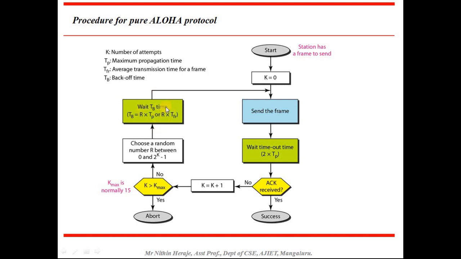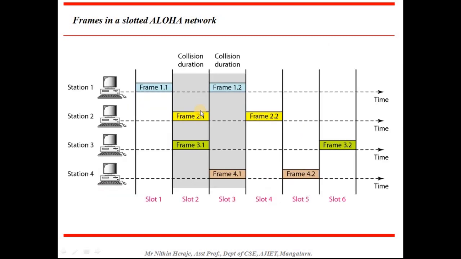After waiting for this back off time, the station will retransmit the frame and this process restarts and the same procedure continues. So this is about pure Aloha.